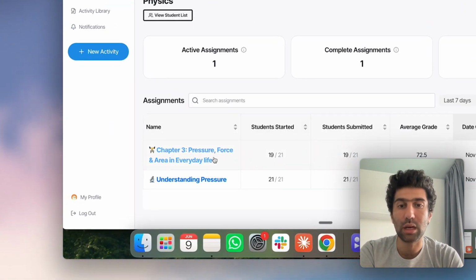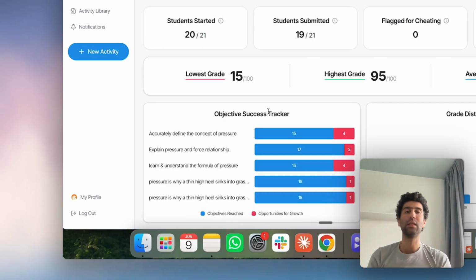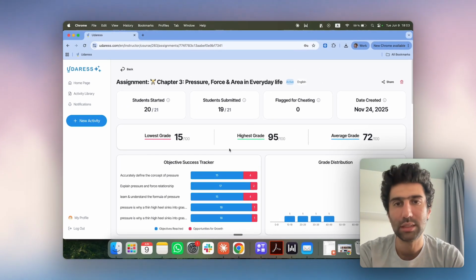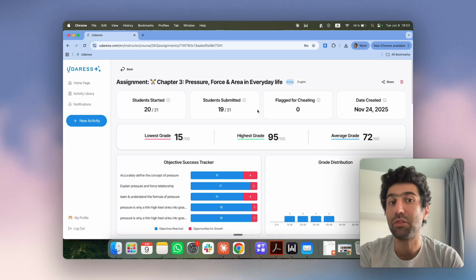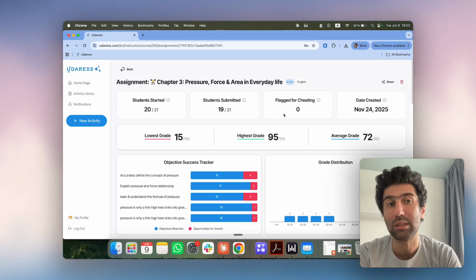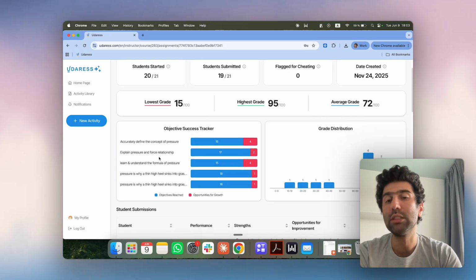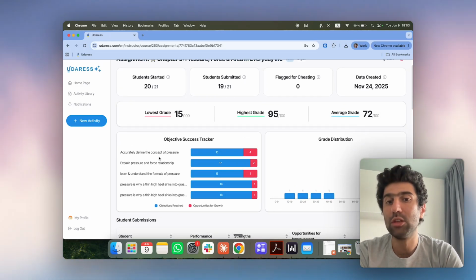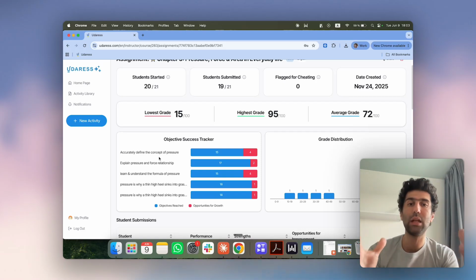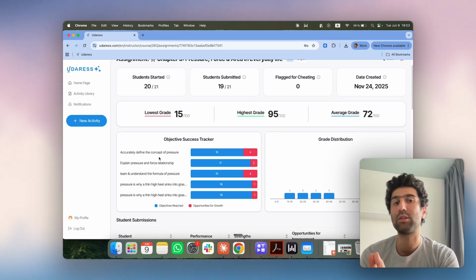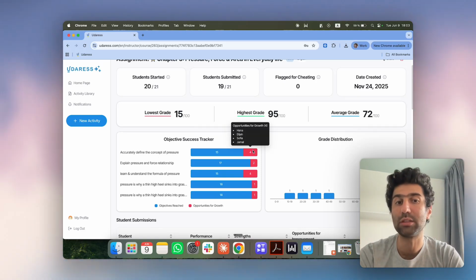Once this is done, as a teacher, I can see exactly how my class performed. I can see how many students submitted the assignment. If students were trying to cheat, the AI Udaress will highlight this. And most importantly, according to the objectives that I previously set, the AI will highlight on a high level how many students mastered this objective and how many students are struggling with this objective.